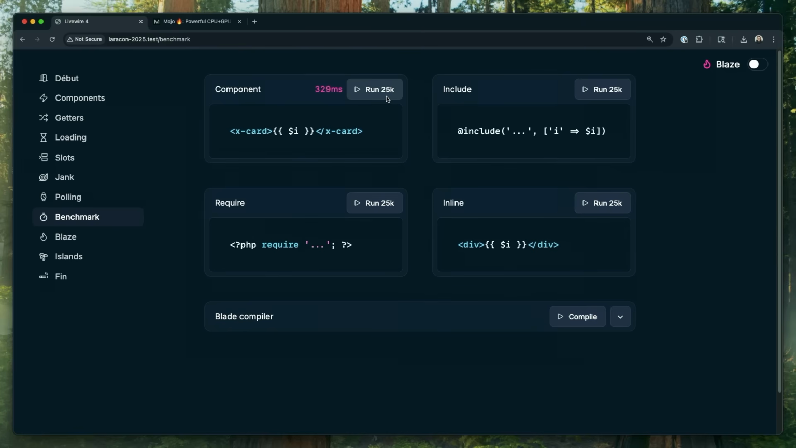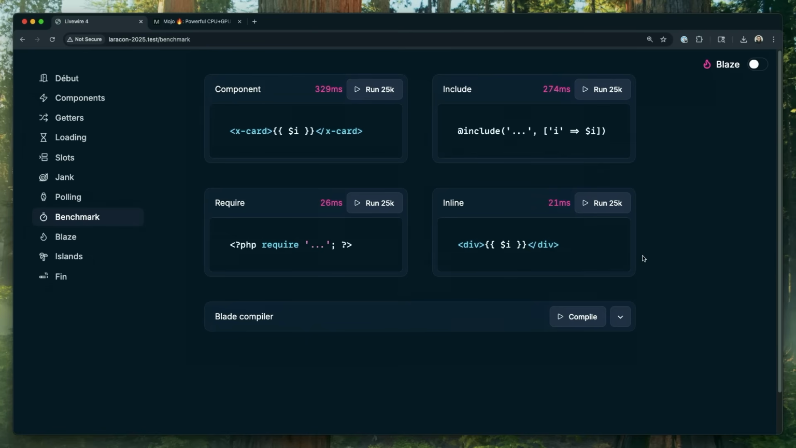So I thought, okay, Blade components are slow. Why is that? Maybe it's because they're all separate files, and including separate files is slow. Well, let's just include that exact Blade file and run it 25,000 times. All right, so now it's 274 milliseconds, which is better, but it's still slow. Let's just verify and make sure. Let's do a pure PHP require of that file 25,000 times. Holy crap, 26 milliseconds. So that's way faster. So it wasn't that. And just for fun, what's a div and an echo statement 25,000 times? 21 milliseconds.